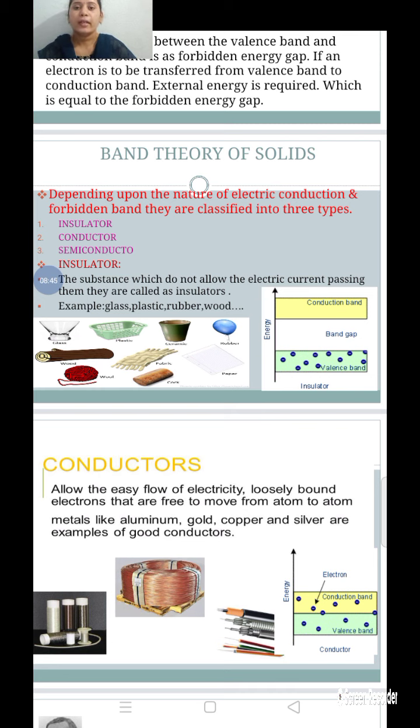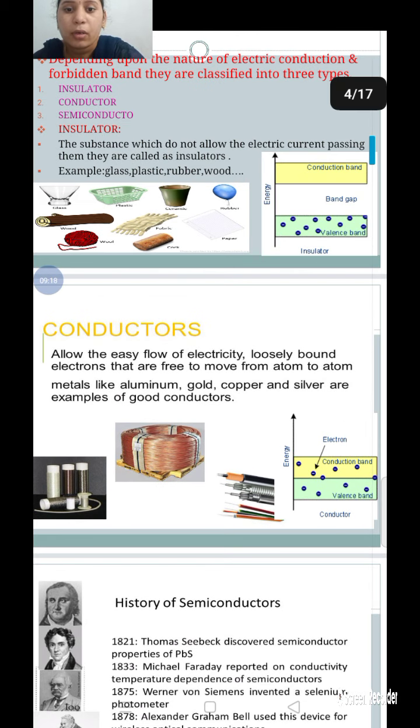When the temperature increases in these insulator materials, the resistance also increases. So in insulators, this is called a positive temperature coefficient. Next, let us discuss conductors.